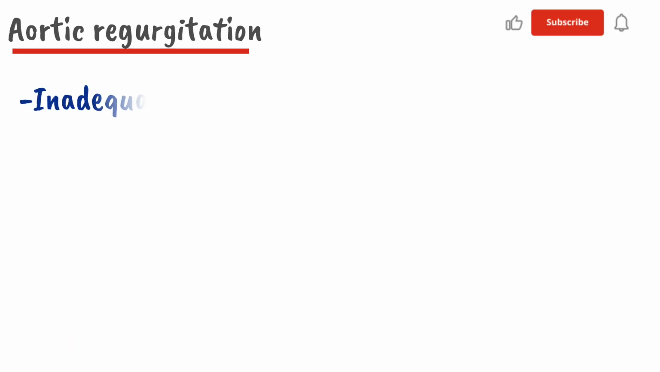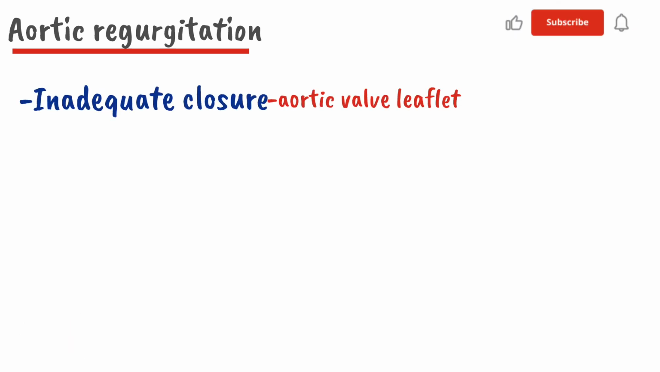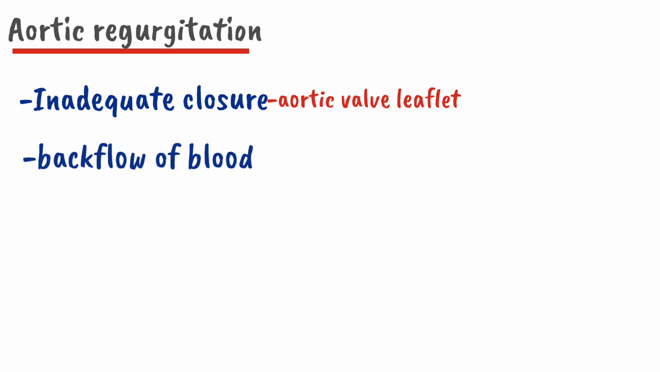Hello everyone, today the topic which we are going to study is aortic regurgitation. In aortic regurgitation, there is inadequate closure of the aortic valve leaflet. Due to the failure of this closure, there will be a backflow of blood through the aortic valve in diastole.